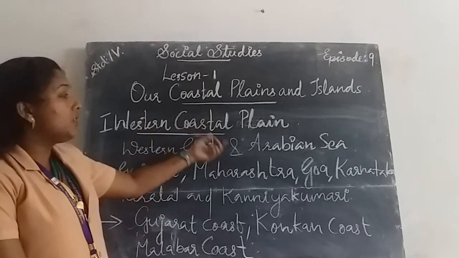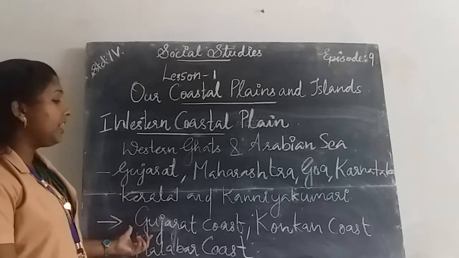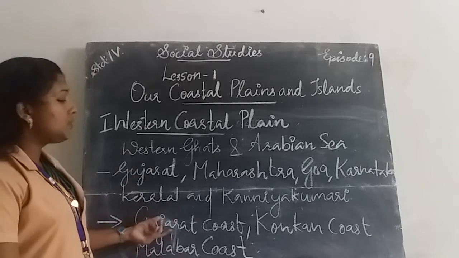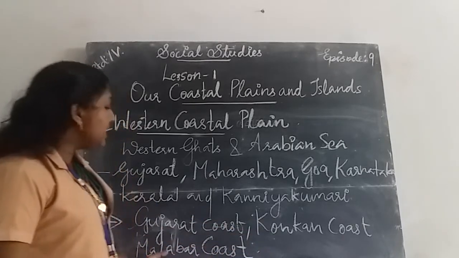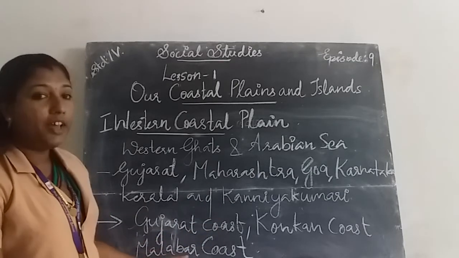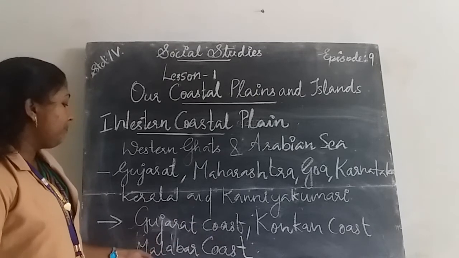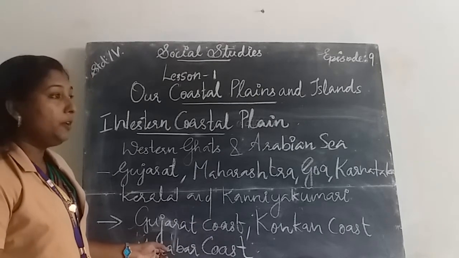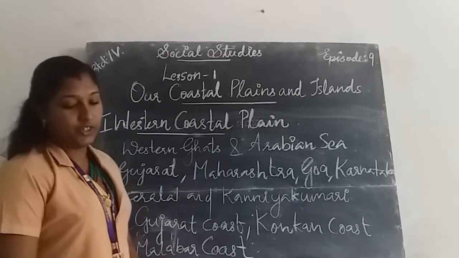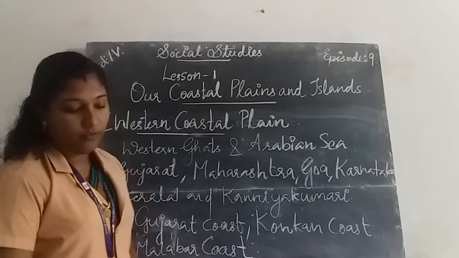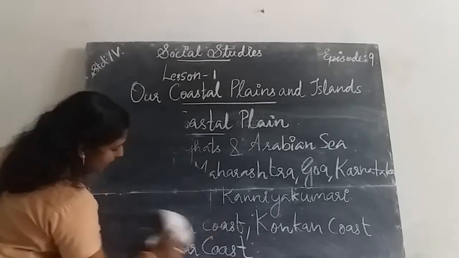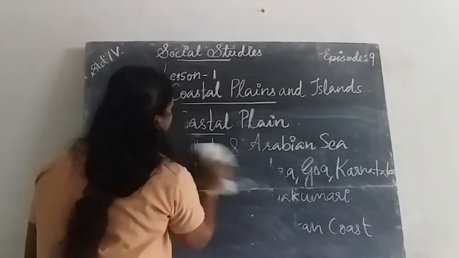It is divided into three parts: Gujarat coast, Konkan coast, and Malabar coast. The famous lagoons and backwaters of Kerala are found in the Malabar coast. All of you understood? Okay, then we move on to the next coastal plain, the eastern coastal plain.